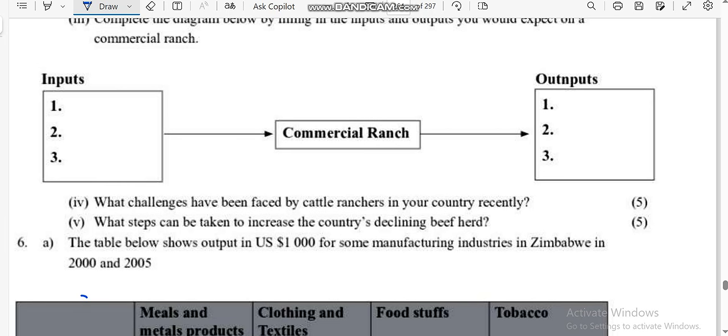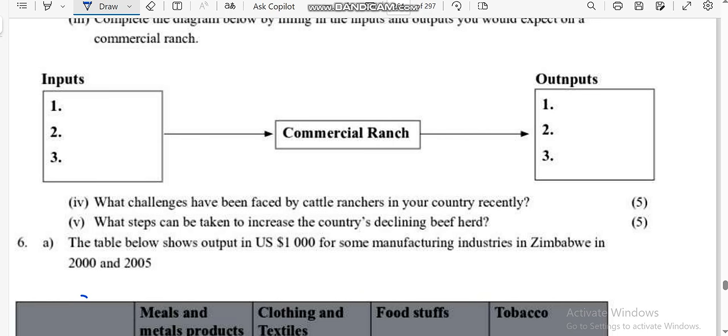Then also poor rainfall is another challenge. Then also theft is another problem. Spread of disease is another problem. Shortage of vaccine is another problem. And also shortage of grazing land due to land invasion is another problem.